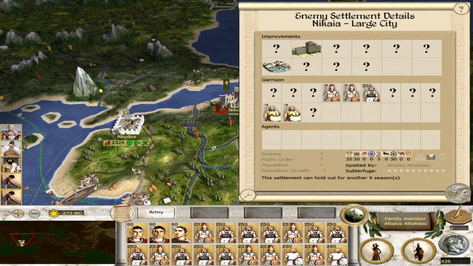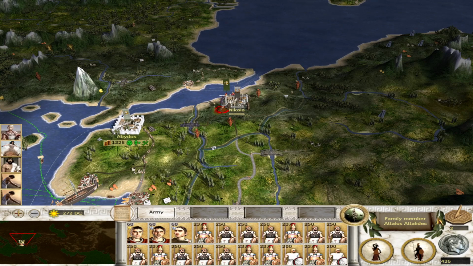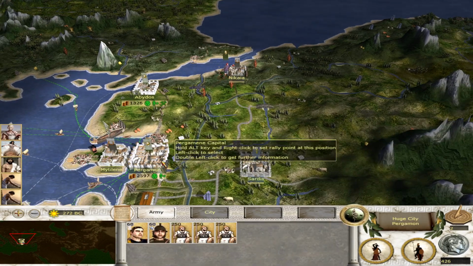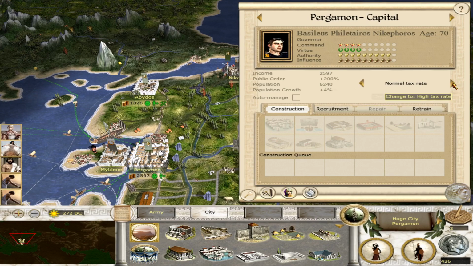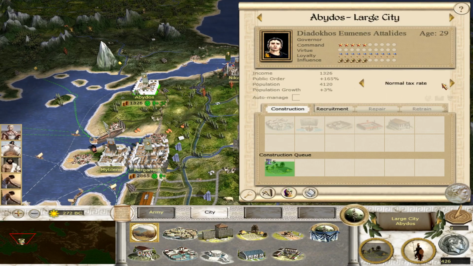So in Bithynia, we've got some Eastern Javelin, of course, Bithynia being a sort of Hellenized Thracian, barbarian, Eastern type kingdom all at the same time. You get a lot of different types of units in Nikaya. So let's bump up the tax rate a bit.